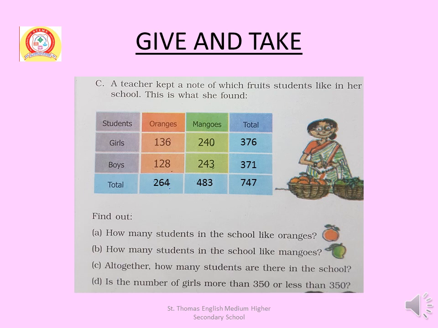Question C, altogether how many students are there in the school? 376 girls and 371 boys. Total 376 plus 371 equal to 747. So 747 students are there in the school. Question D, is the number of girls more than 350 or less than 350? Here the number of girls is 376. So it is more than 350. Answer is it is more than 350.